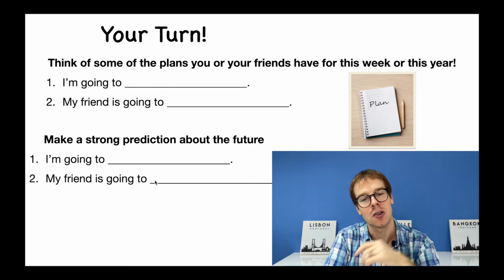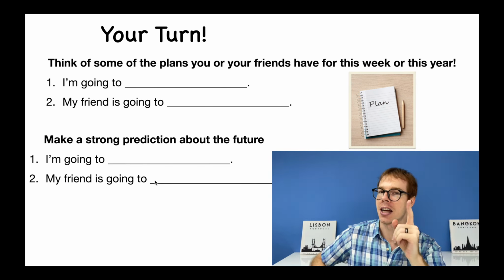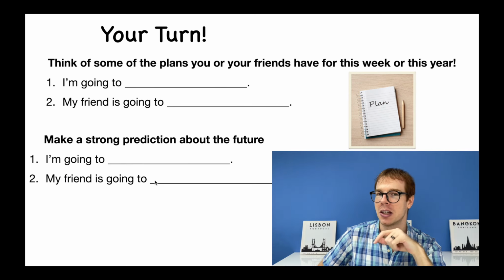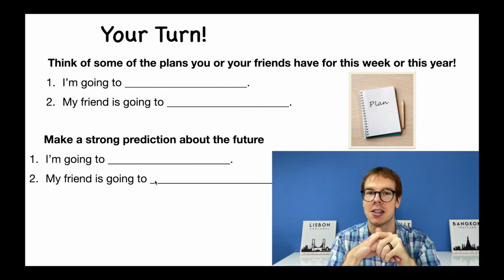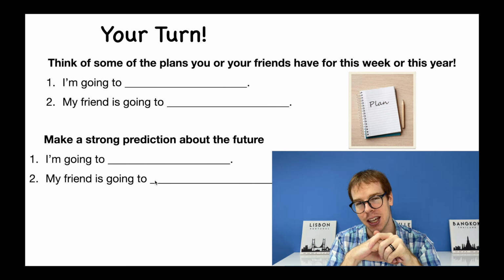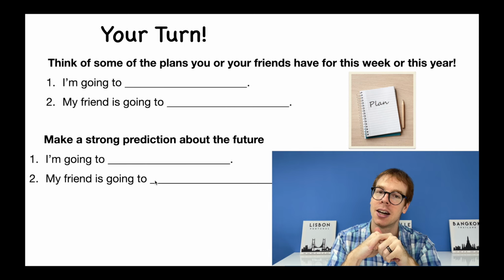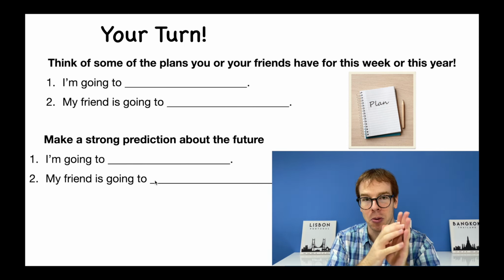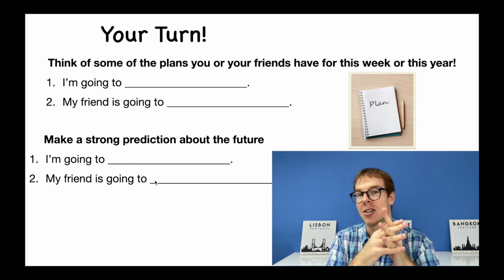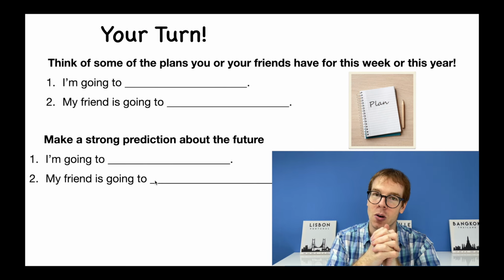Or my friend, I can also think about my friend's future. My friend is going to retire in America. I have a friend who lives here in my country, in Singapore with me, and I don't think he's going to stay here in Singapore. I think he's going to move to America when he's retired. So that's my prediction about his future. I think he's going to live in Singapore only for a short time. I think he's going to move to America in the future.